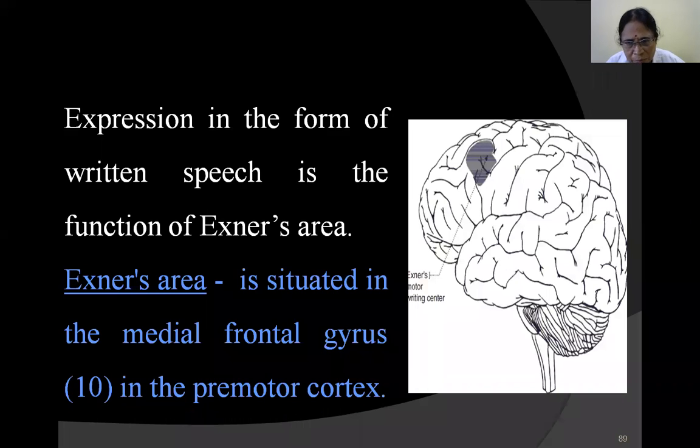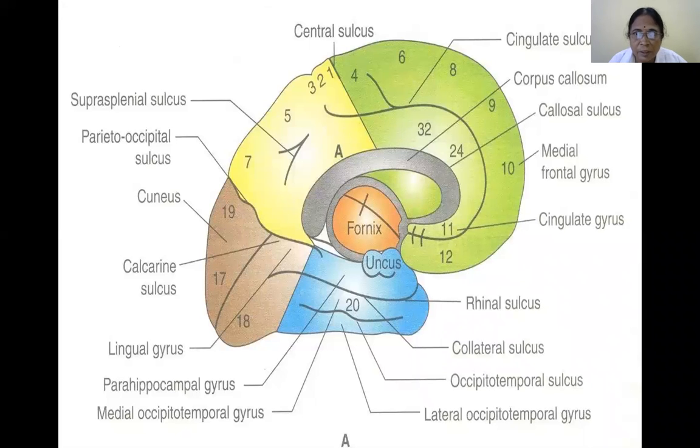If you want to write something you have seen, or something out of your mind also, this Exner's area is very important. If it is destroyed, written speech will be affected. These are again the different areas.